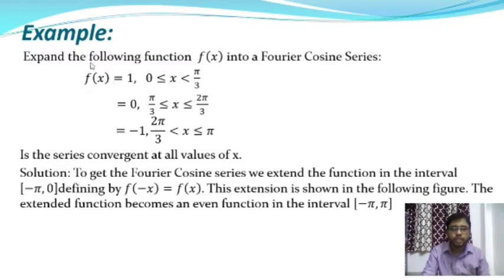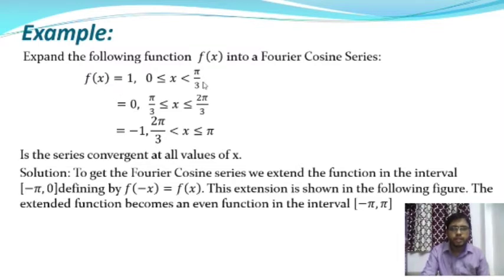So this function is discontinuous in the interval 0 to pi. At the point x is equal to pi by 3, this function is not continuous, and at the point 2 pi by 3, this function is not continuous. Except at these points, or in a neighborhood of these points, this function is continuous. But this function is sectionally continuous.